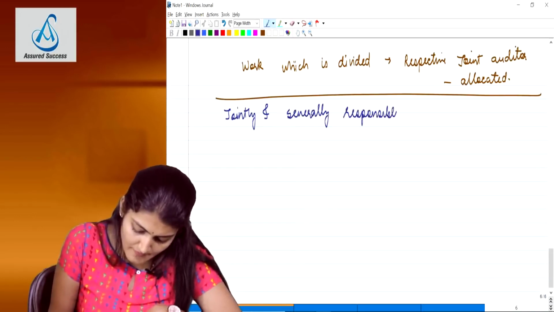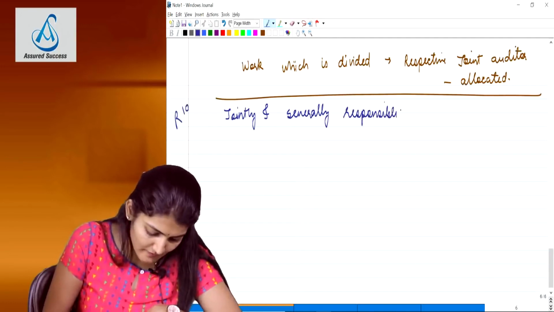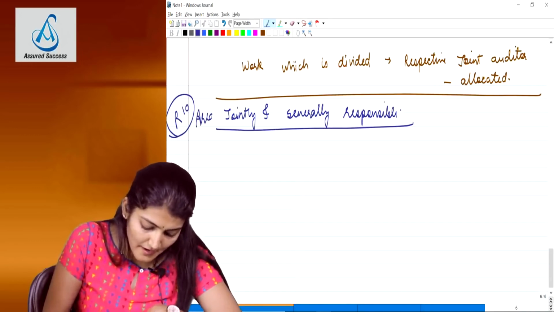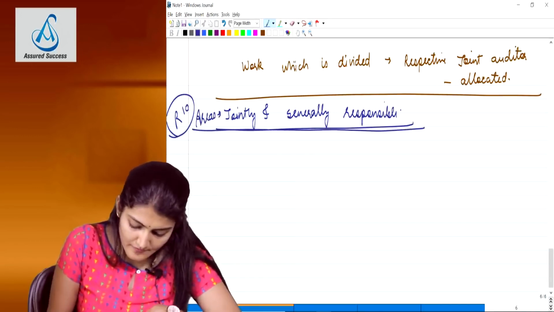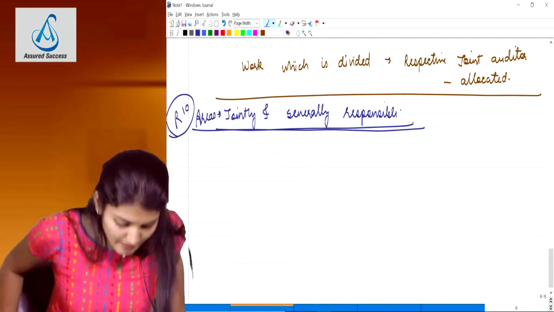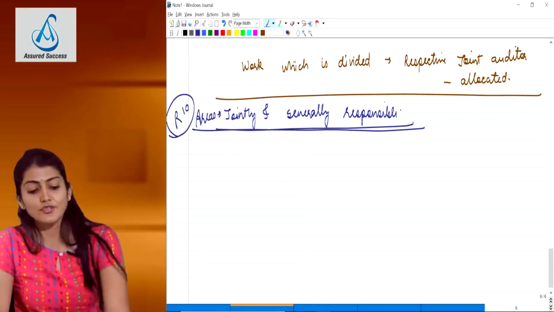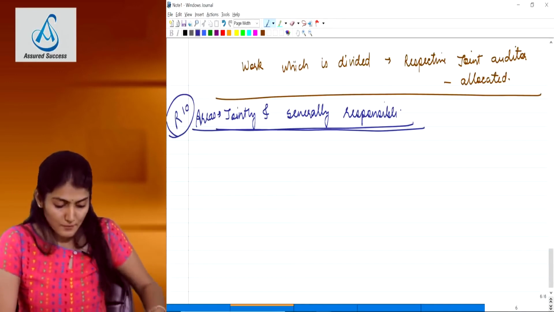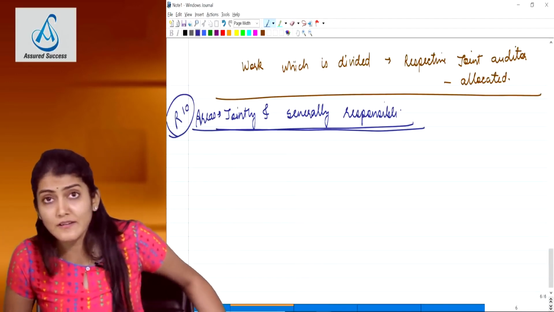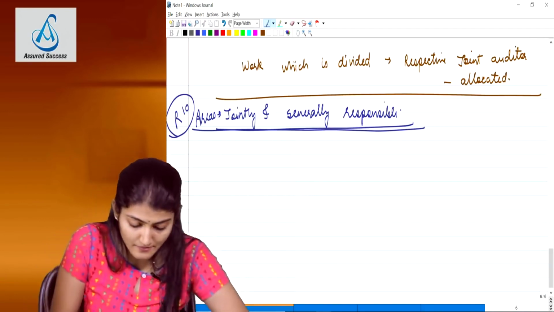Right, so this is the second important question from this essay, read, revise 10 times before the exam. Areas where the joint auditors are jointly and severally responsible. Right, so what are the areas where the joint auditors are jointly and severally responsible?